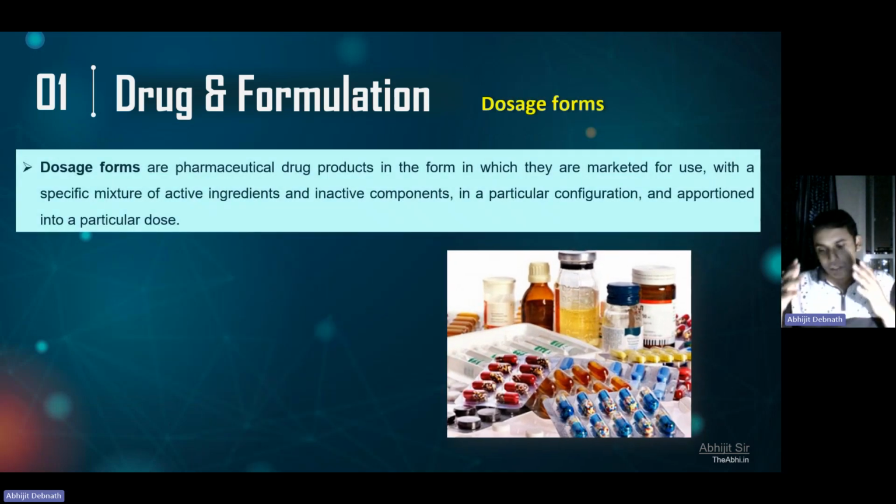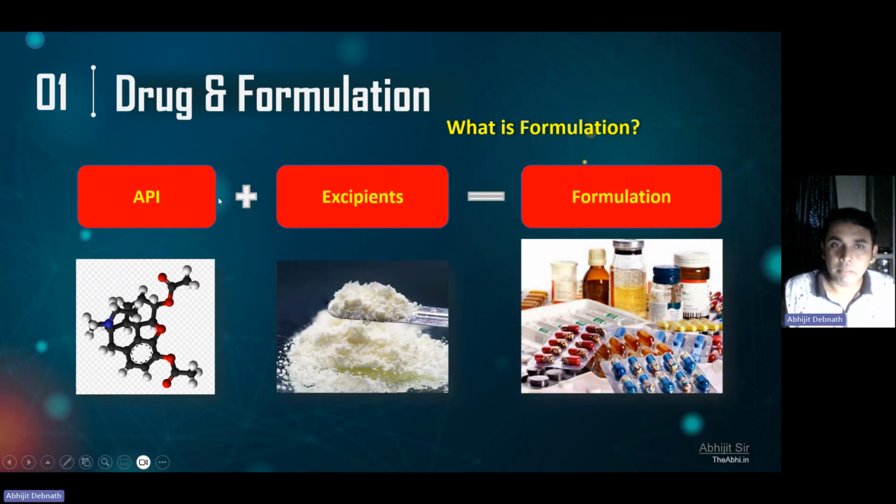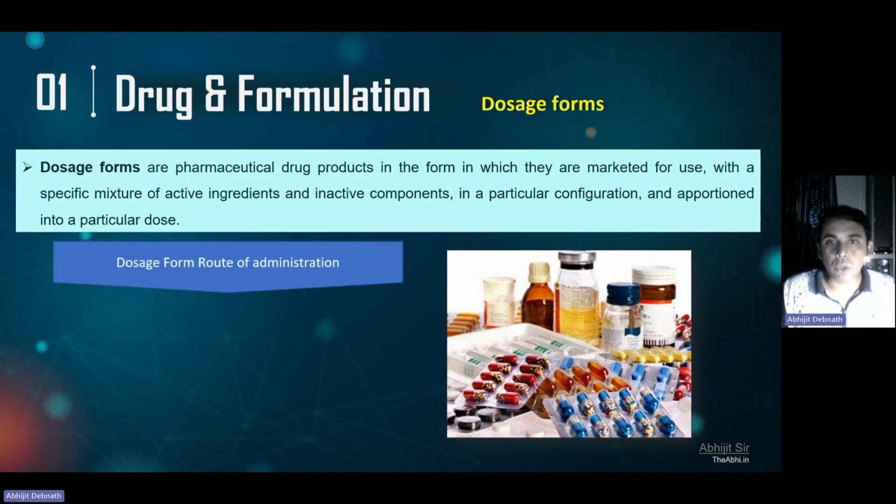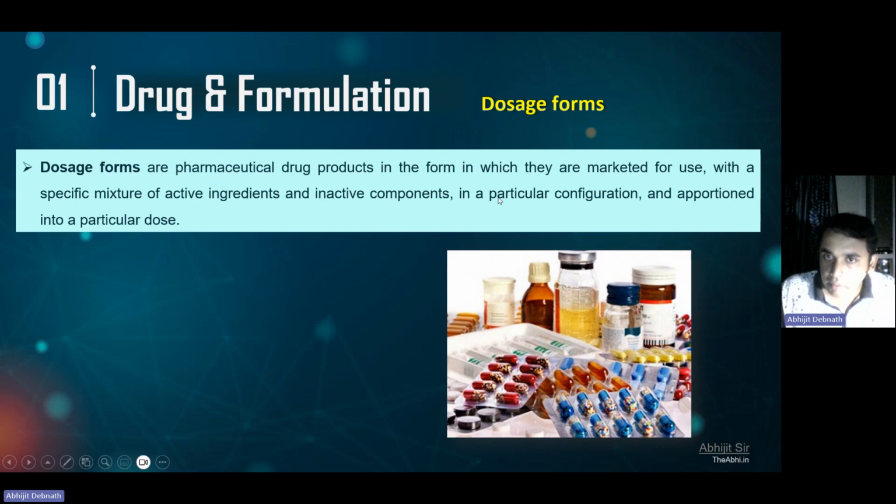Now, sometimes we get confused between dosage form and formulation, so I'm going to tell you the relationship between the dosage form and formulation. Dosage forms are the pharmaceutical drug products in the form in which they are marketed for use, with a specific mixture of active ingredient and inactive components. Active ingredient means this API, and inactive means the excipients, in a particular configuration and apportioned into a particular dose.